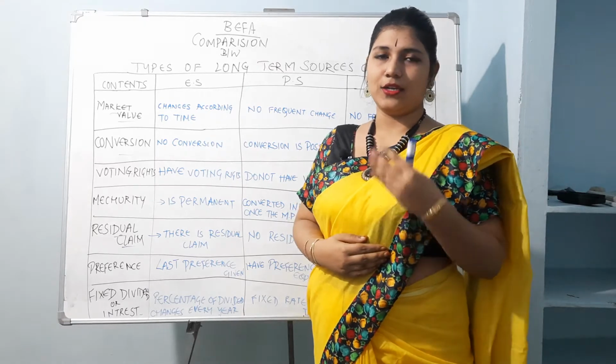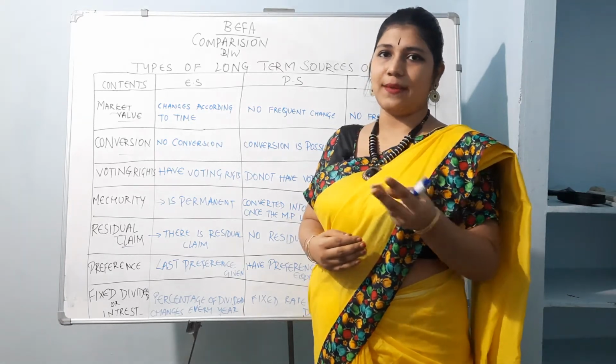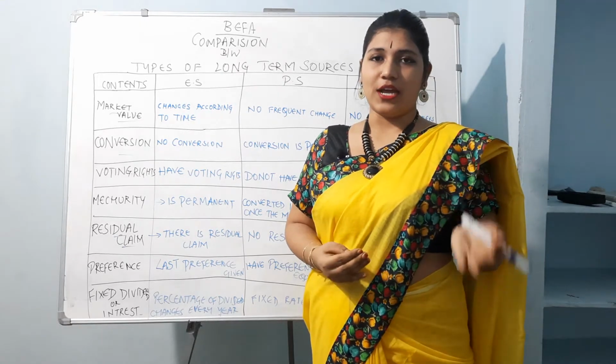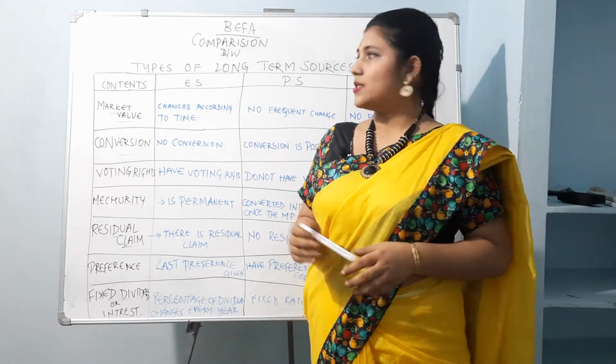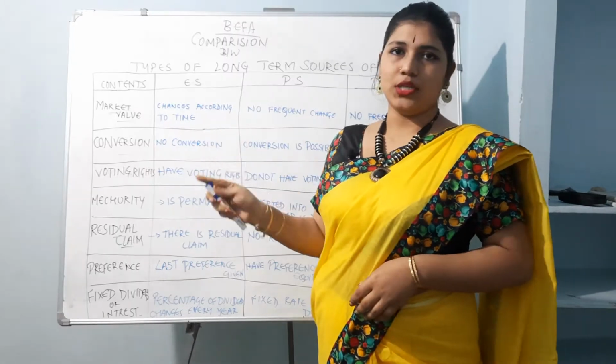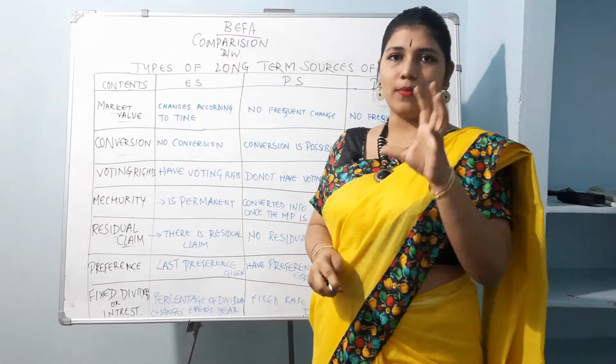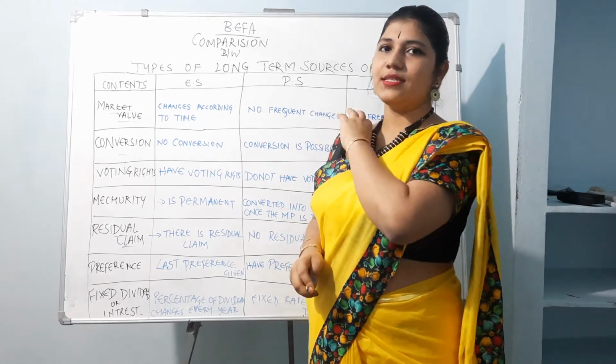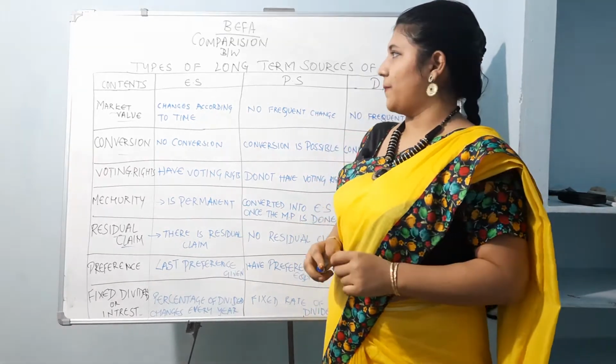As we studied, long-term is divided into many types like equity shares, preference shares, debentures, financial institutions, etc. So the same thing we are going to see: what is the difference. There are some common points collected together. How does it reflect in each case? We are going to see it today.